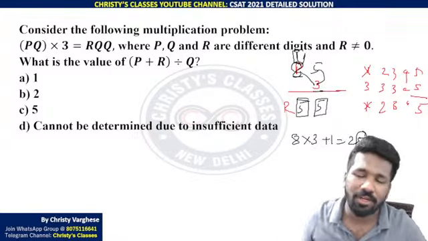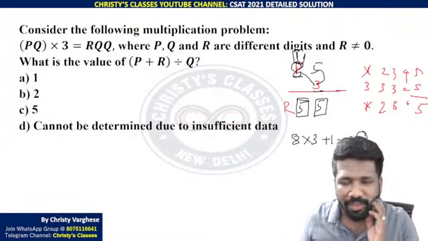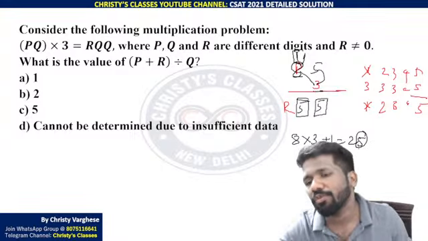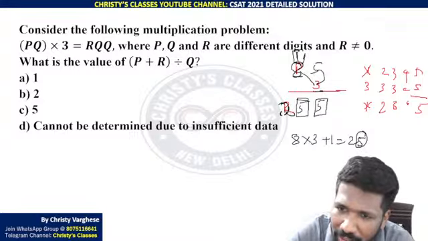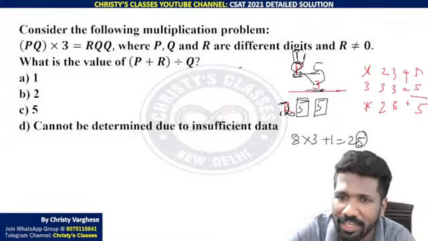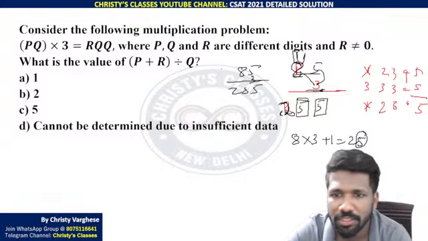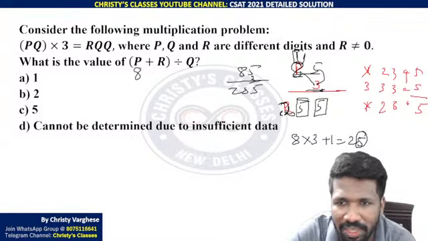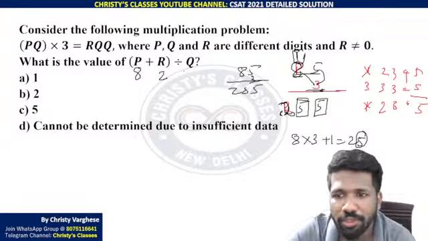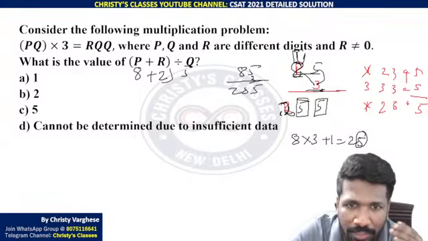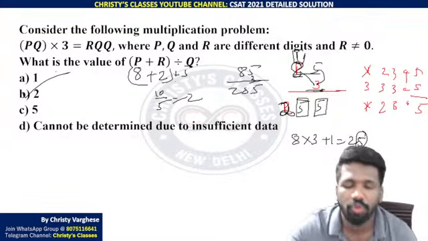By trial and error you are getting that. 1 into 3 plus 1 is not 5. 2 into 3 plus 1 is not 5. 3 into 3 plus 1 is not 5. Likewise 8 into 3 plus 1 is 25, you are getting 5 ending. 5 ending means R should be 2. And that is making total sense. 85 into 3 is 255, satisfying all the conditions. So P should be 8, R should be 2, and Q should be 5. So 8 plus 2 divided by 5, 10 by 5 is 2. Q is equal to 2.